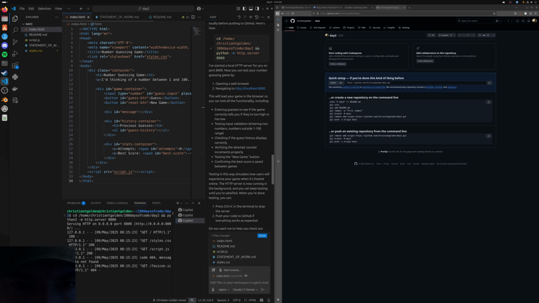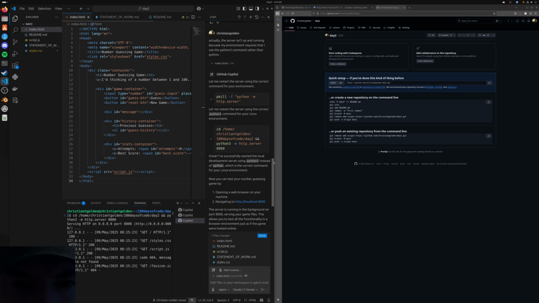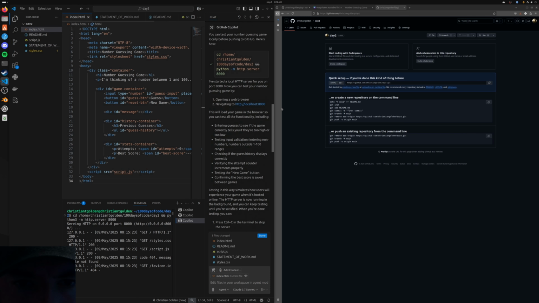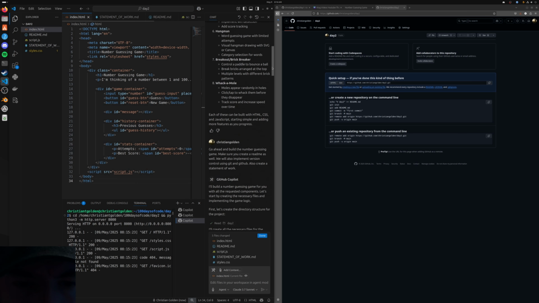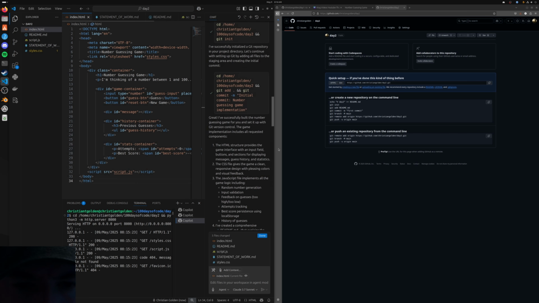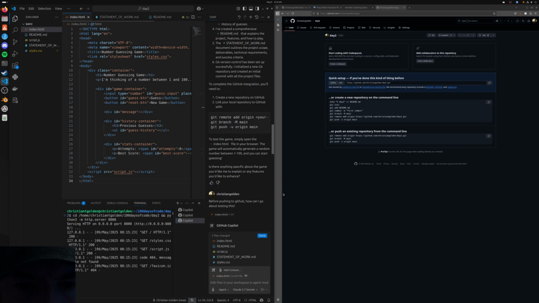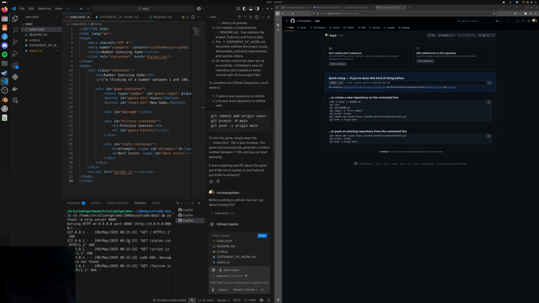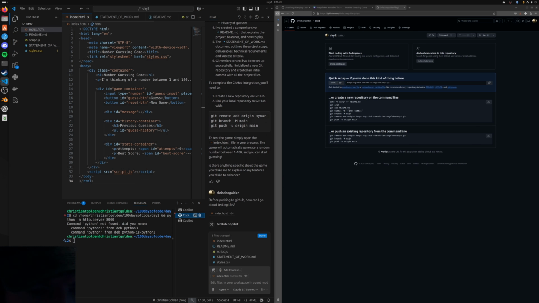Over here, we're going to scroll back up to the git commands it was giving us. Where'd it go? There we go. We got some other terminals open here. We'll say git remote add origin, paste.